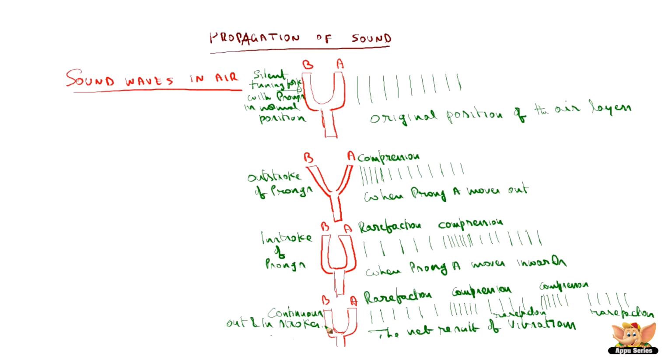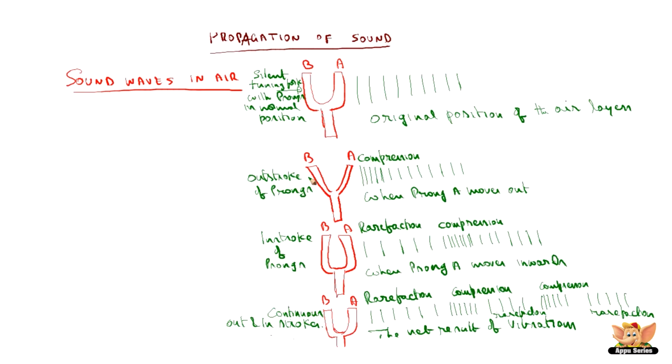How does it happen? Let us see it with the example of a tuning fork. To understand the propagation of sound in a medium, we will select the medium air and see how sound waves in air propagate. Let's take a tuning fork with prongs A and B, in its original position. When it is silent, no sound is produced, and the prongs are in normal position. The air layers are evenly spaced out in their original position.